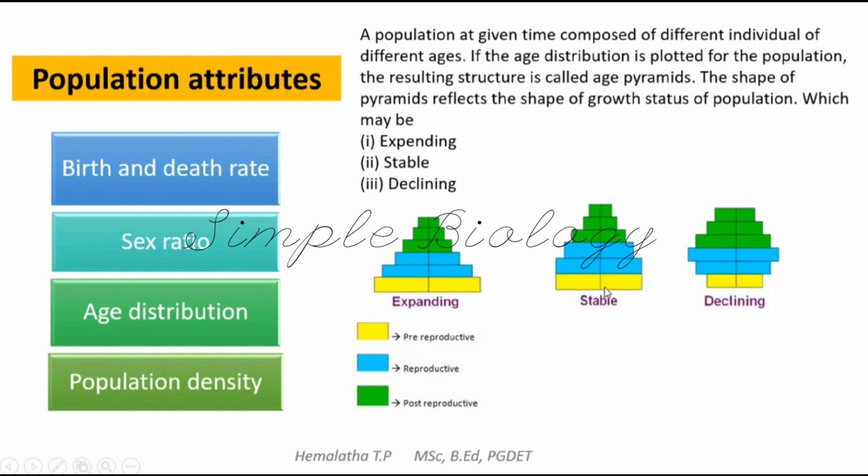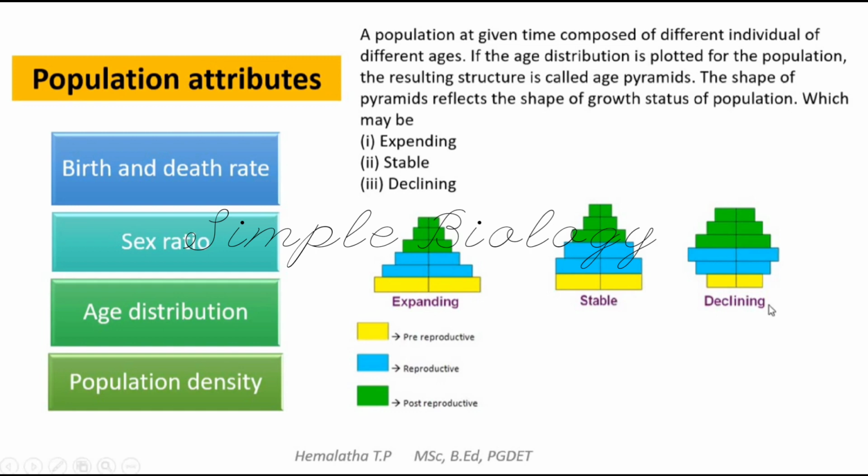Next, when we consider the stable pyramid, here we can see the number of individuals at the pre-reproductive stage and the reproductive stage are almost the same, and the old age individuals are fewer. In such cases, it is stable. This type of population we can consider a stable population.